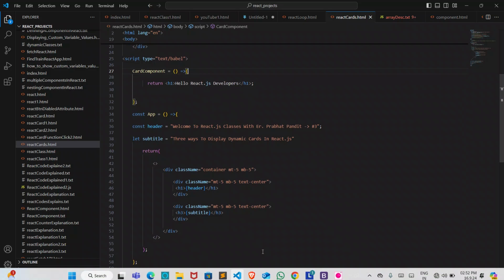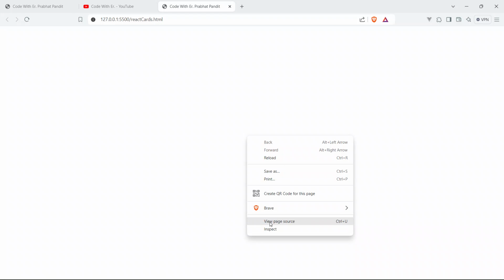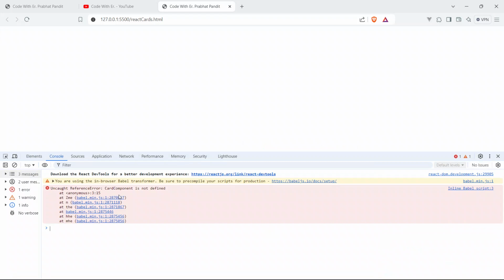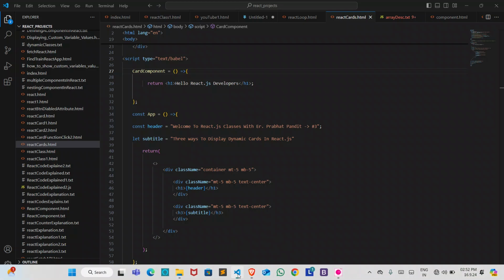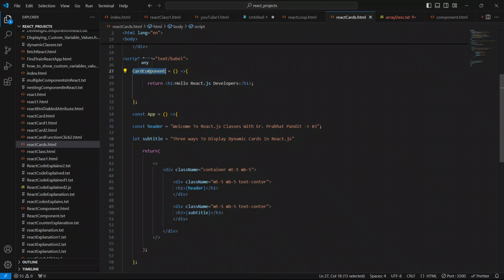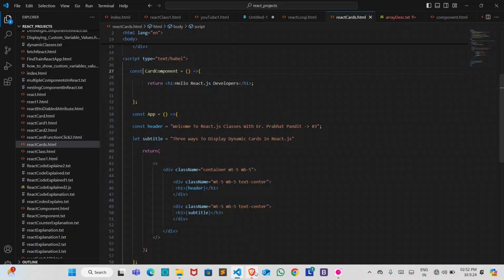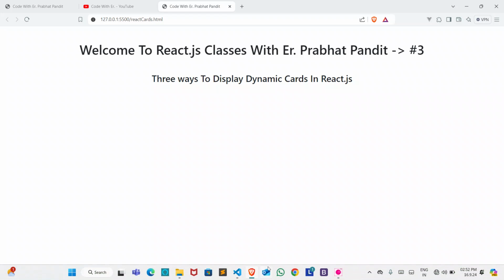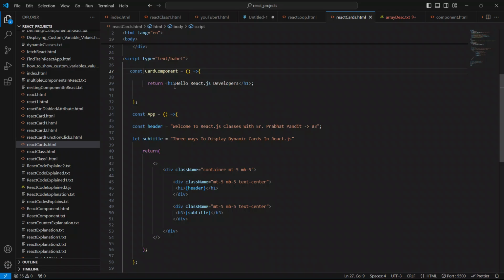Let me see what the error is, guys. Card component is not defined. Why is it saying so? We have to say const here. Now save your code and go to the browser. See, we don't have any extra text here which says hello React.js.